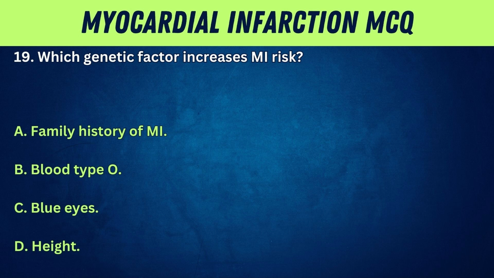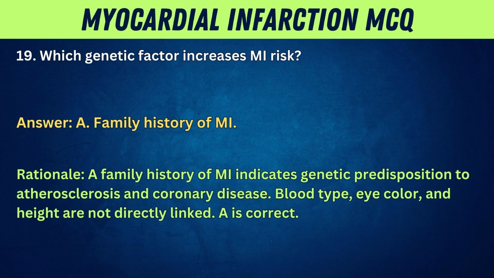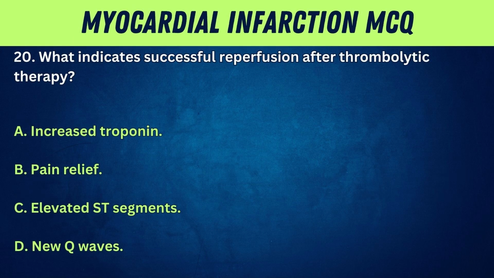A. Family history of MI. B. Blood type O. C. Blue eyes. D. Height. Answer: A. Family history of MI. Rationale: a family history of MI indicates genetic predisposition to atherosclerosis and coronary disease. Blood type, eye color, and height are not directly linked. A is correct. 20. What indicates successful reperfusion after thrombolytic therapy?